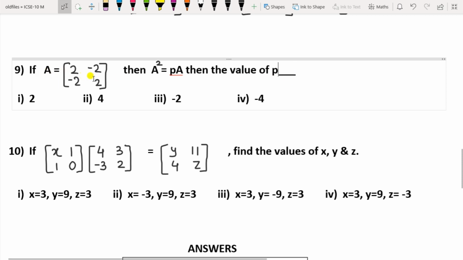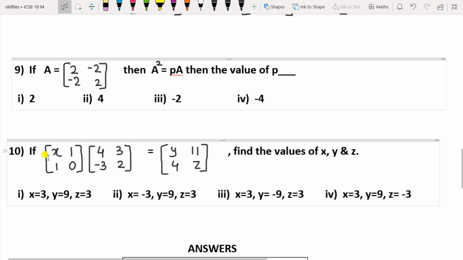Here A has been given to you, so find A square first, then you have to find pA. Whatever it is A, multiply p inside the bracket, that will be pA, then equate these two matrices. Okay, so you can find the value of p from the resultant matrices. So either it is 2, 4, minus 2 or minus 4.